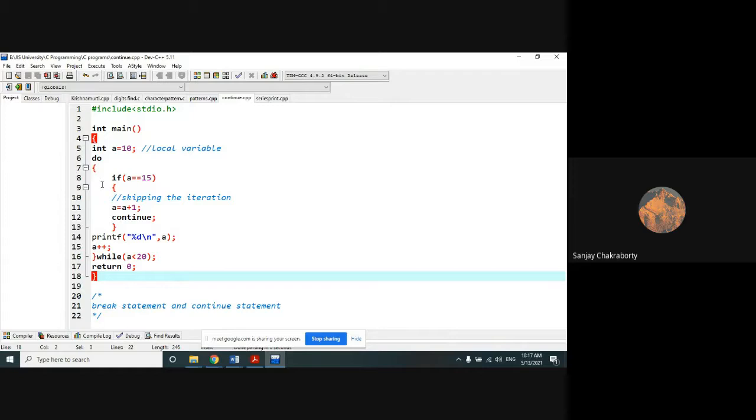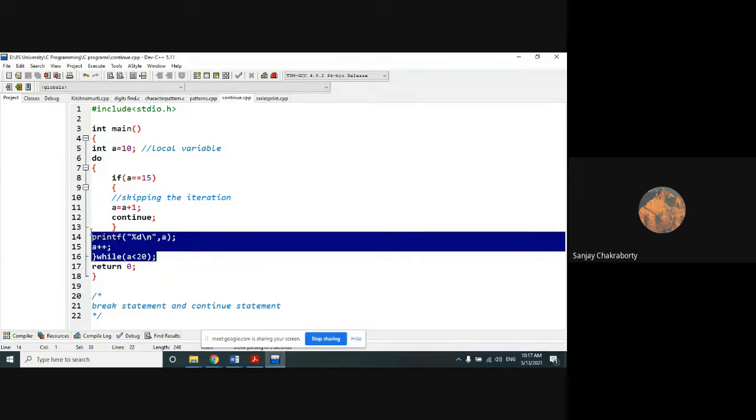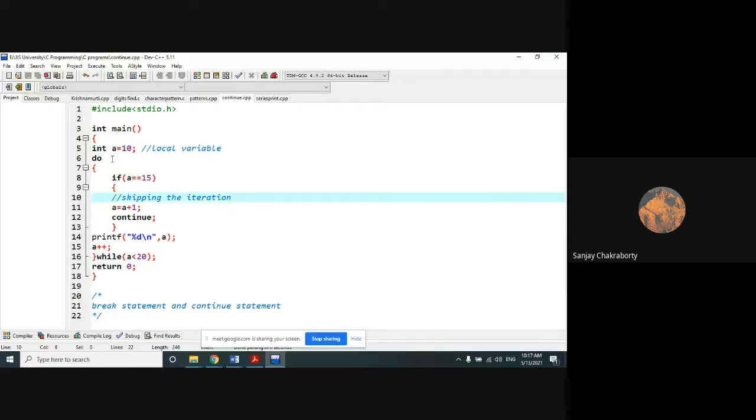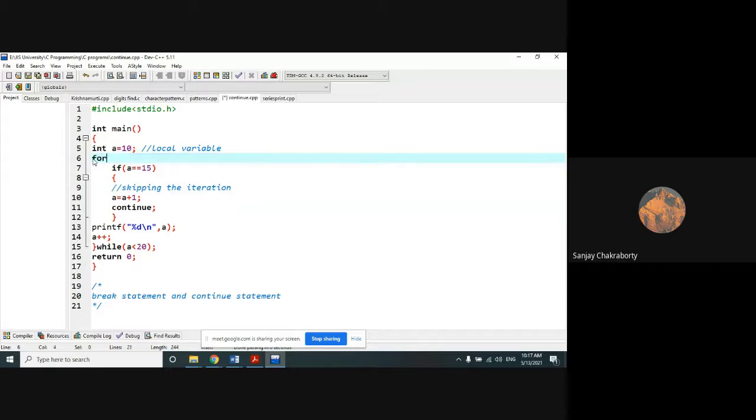Now, if we do the same job with the help of a for loop, how will it behave? Let's check it out. a equals 10, a less than 20, a plus plus.